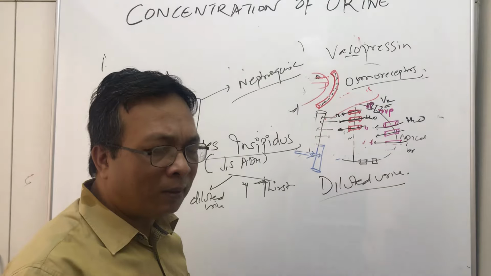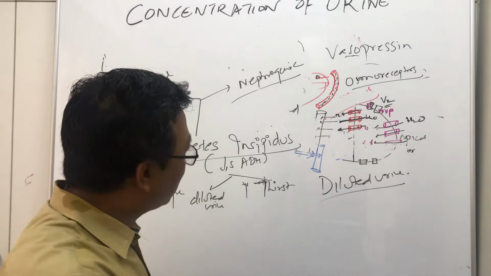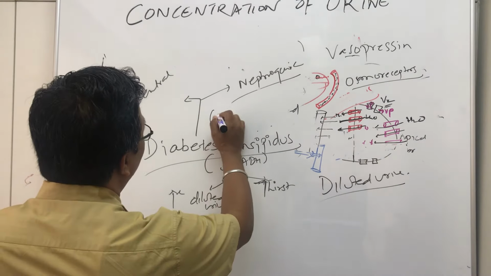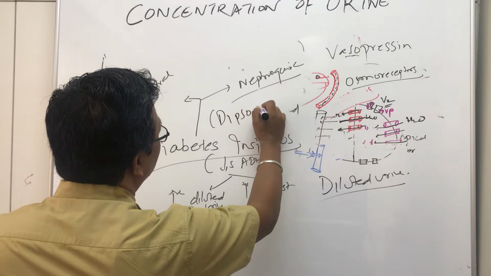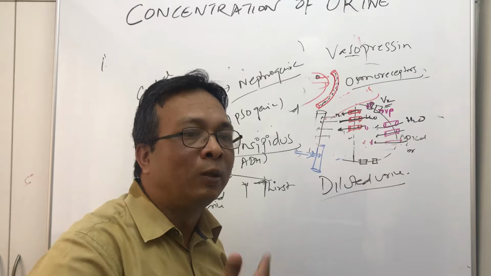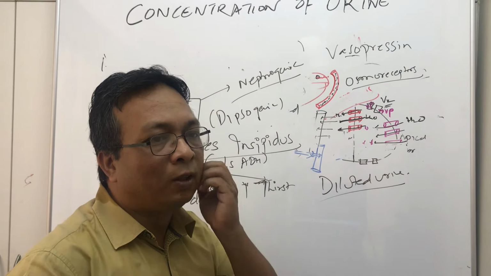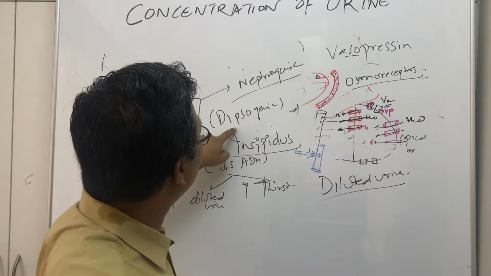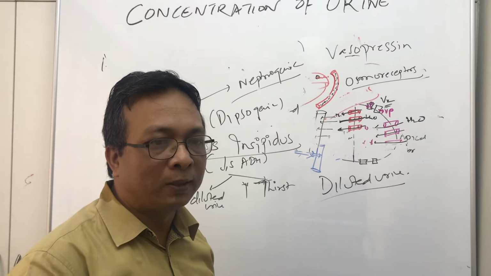There is one more type of diabetes insipidus, recently included, called dipsogenic. It is a psychological problem, when a person just goes on drinking water and water. They drink a lot of water, so it is called dipsogenic diabetes insipidus.